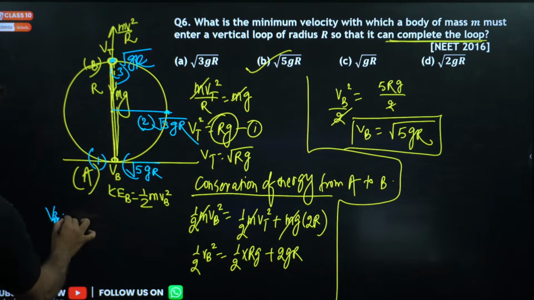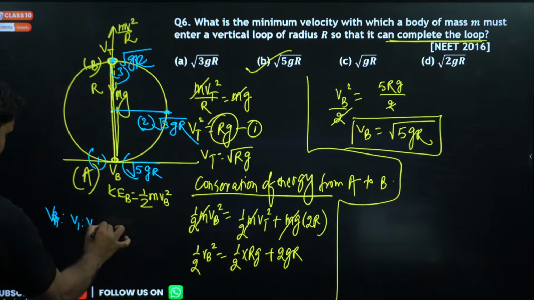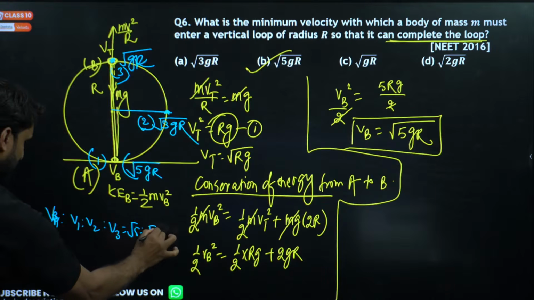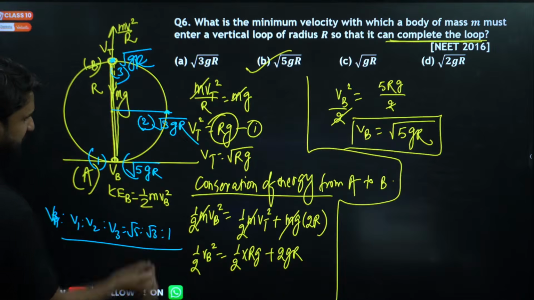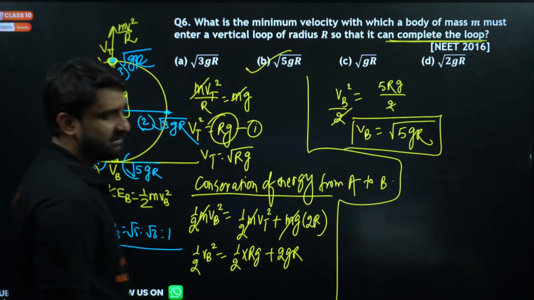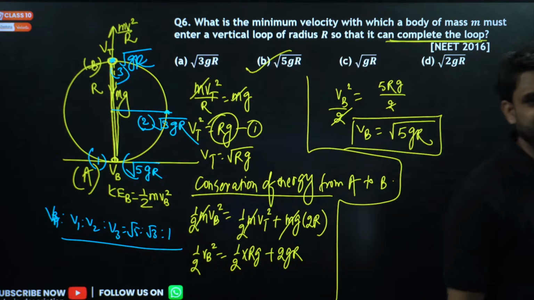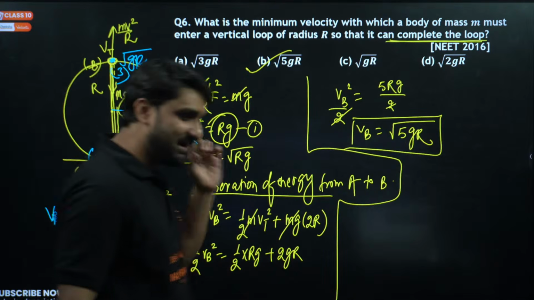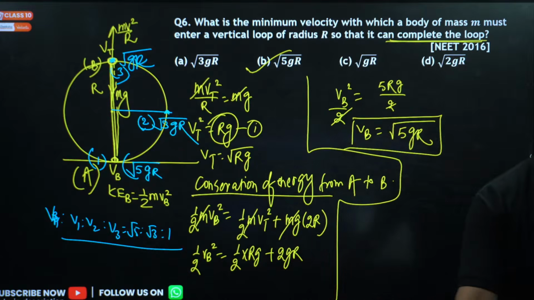So V1 ratio V2 ratio V3 will be equal to under root 5 ratio under root 3 ratio under root 1, because root gr is common in all, so they will cancel each other. So this is the answer, under root 5 ratio under root 3 ratio 1.